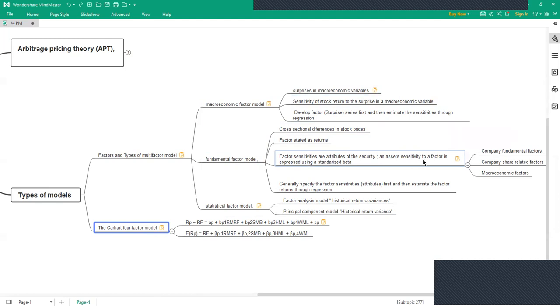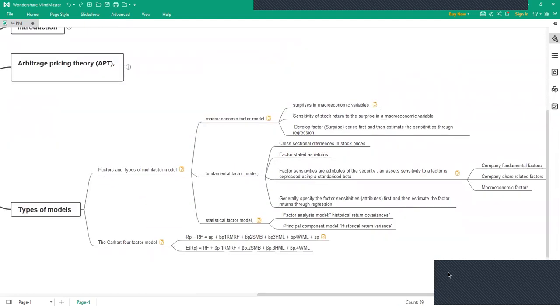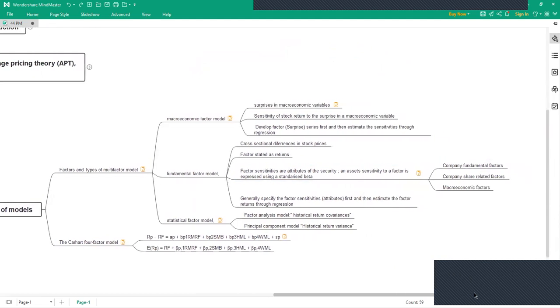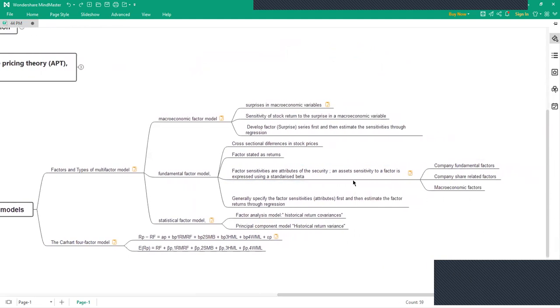Asset sensitivity to the factor is expressed using standardized beta, and they have given a formula of standardized beta over here. You can just go through this. Based on this, they have divided this section into three parts: company fundamental factors, company share related factors, and macroeconomic factors. Note that this is not the same as the macroeconomic factor model; it's related to company macroeconomic factors.